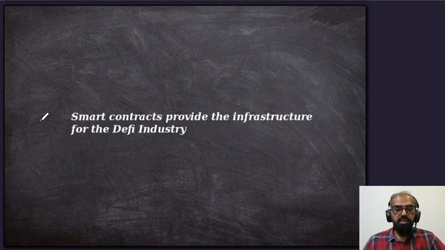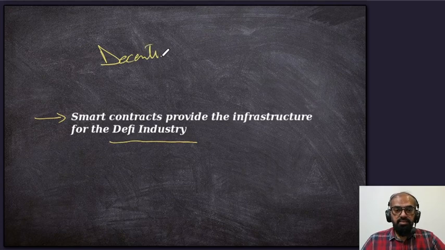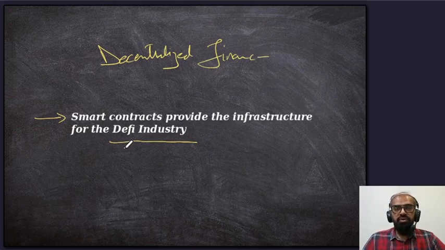So basically, as per the definitions and what we are discussing right now, the smart contracts provide the infrastructure for the DeFi industry. So basically, it's decentralized finance. It's often termed as DeFi. So decentralized finance, this is a huge, booming industry these days because it's all about finance, right?